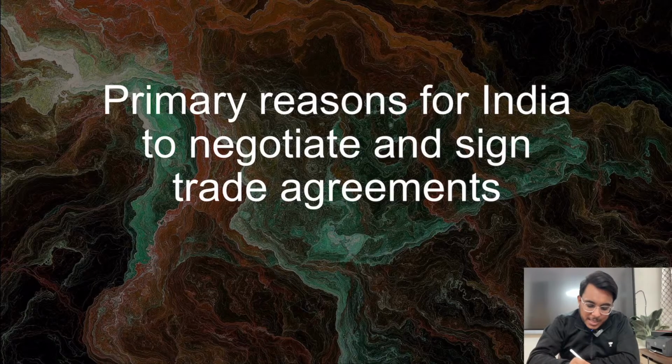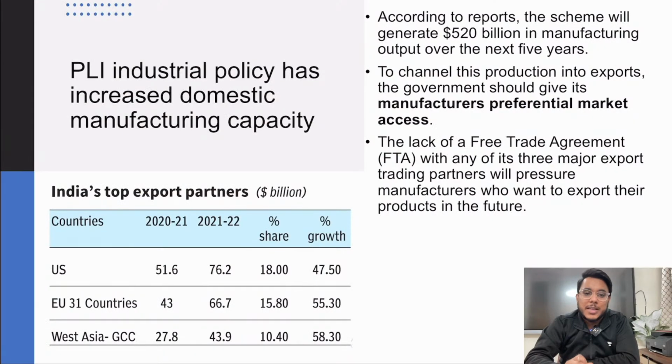Now, guys, you need to understand, we also need to have trade agreements. We also need to have FTAs, free trade agreements, because you manufacture a mobile phone, but where will you sell that mobile phone? The domestic market is limited. So therefore, we need to sell in the global markets, and to sell in global markets, we need to have trade agreements with other countries. But as of now, we have not leveraged trade agreements too much. So these are the reasons.